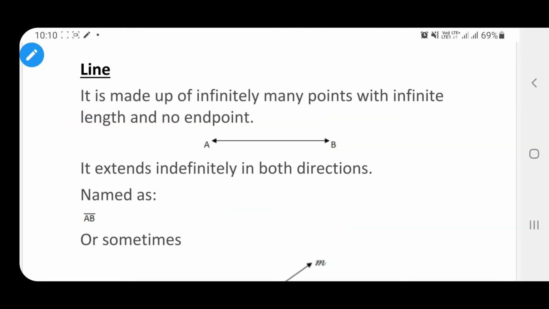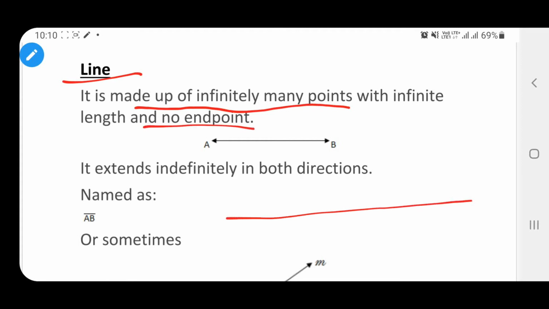Now we will discuss about line. What is called line? We know that line segment is a part of line. So now we will discuss what is line. It is made up of infinitely many points with indefinite length, and it has no endpoints. So it has no definite length. We cannot say that it is 5 centimeter or 6 centimeter because we cannot measure it. It has infinite length.